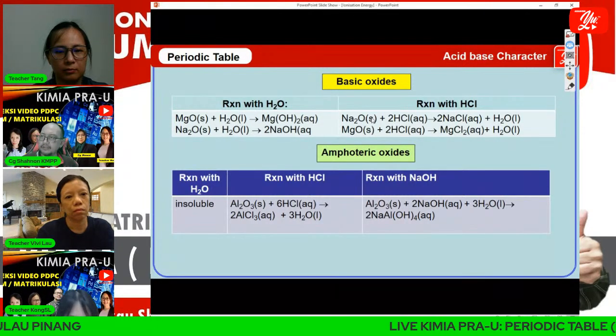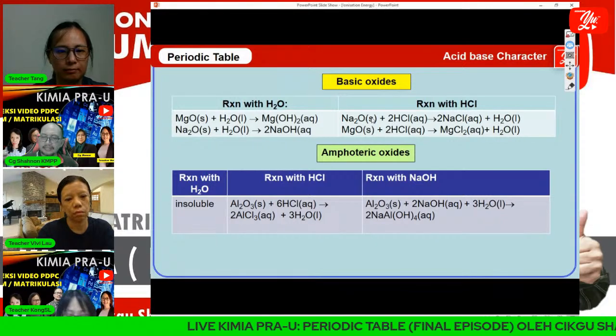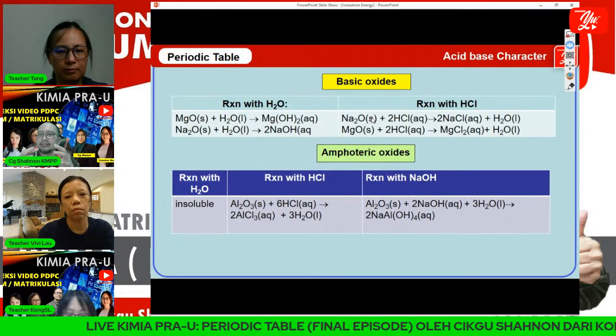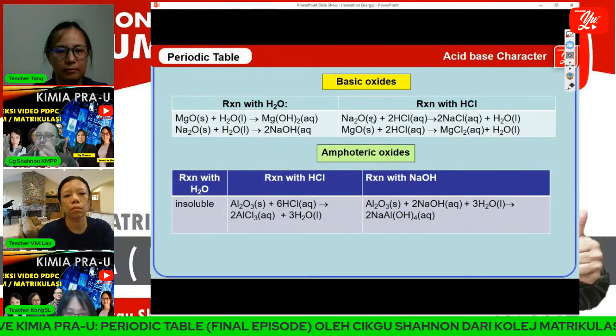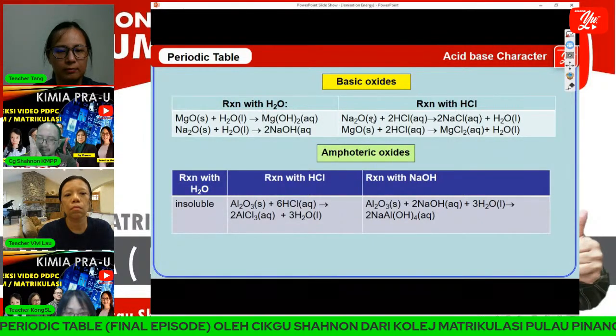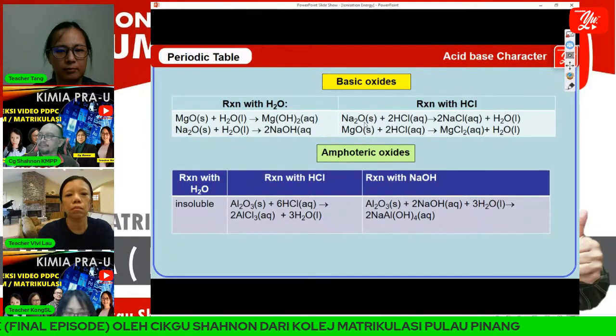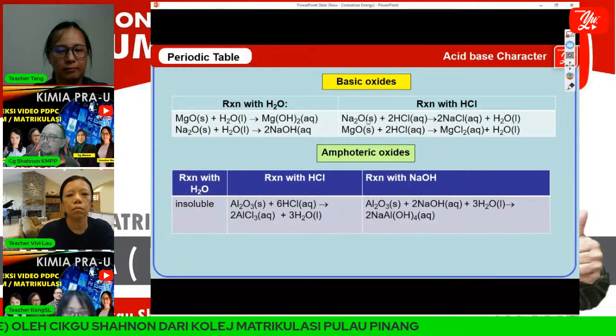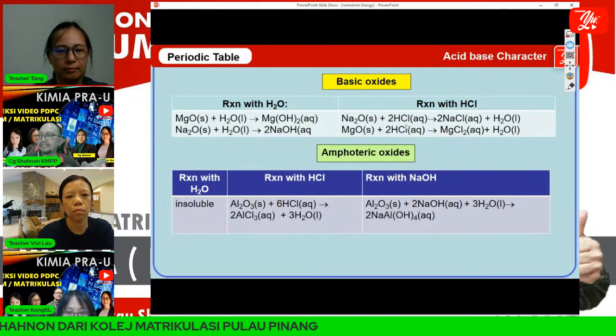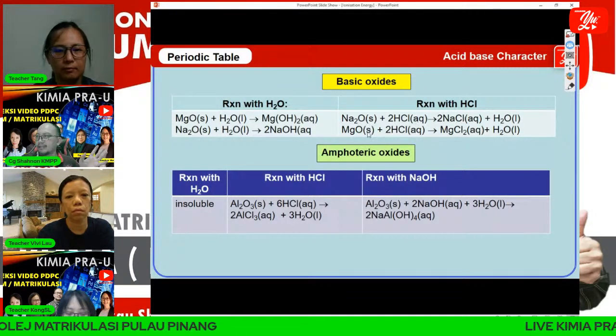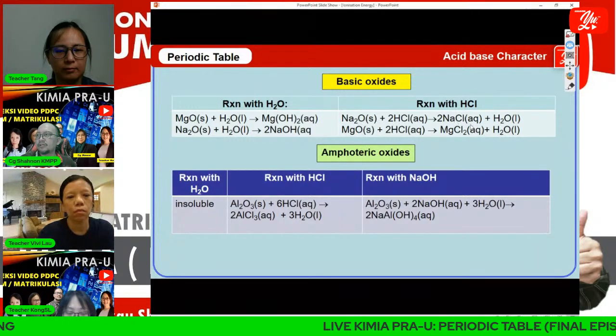To show that oxide of metal, sodium oxide and magnesium oxide are basic, they can react with acid to form salt and water. Na2O solid here can react with HCl. HCl is acid, and forms salt and water.